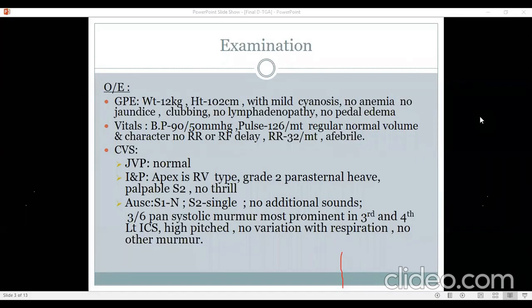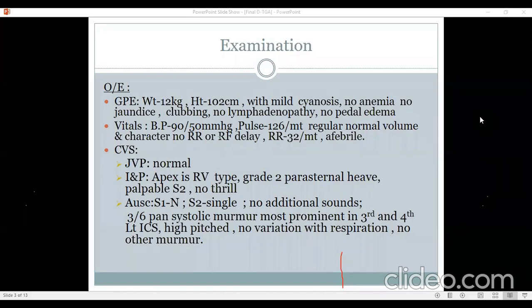But in the situation we are in, since we are thinking about transposition of the great arteries, I would think more in terms of TR, because we know by about 3 or 4 years of age, the right ventricle may start to get dilated in a TGA because of the systemic pressure it is faced with for a long time, and tricuspid regurgitation may occur. Or TR may be because of the abnormality of the tricuspid valve, which you just mentioned, which is more of an echocardiographic and a surgical finding really.